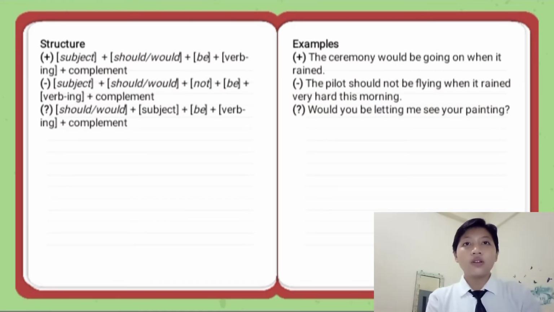For the structure, the positive sentence is subject plus should or would plus be plus verb-ing plus complement. The negative sentence is subject plus should or would plus not plus be plus verb-ing plus complement. The interrogative sentence is should or would plus subject plus be plus verb-ing plus complement. For the example, positive sentence: the ceremony would be going on when it rained. Negative sentence: the pilot should not be flying when it rained very hard this morning. Interrogative sentence: would you be letting me see your painting?